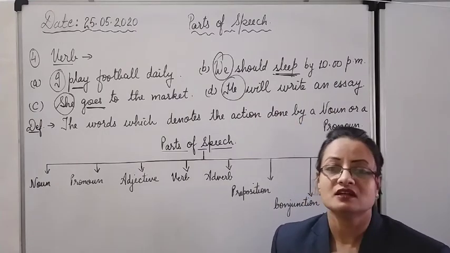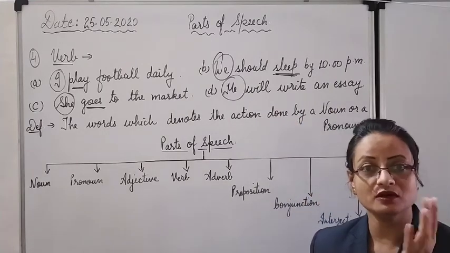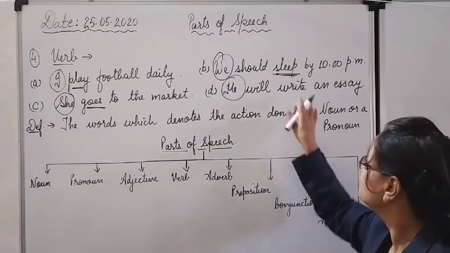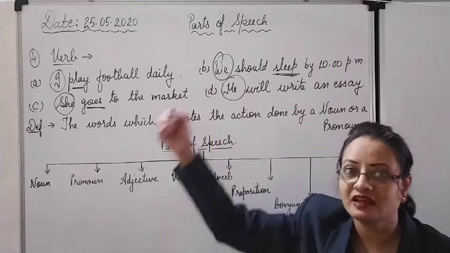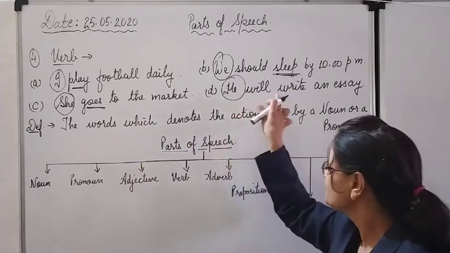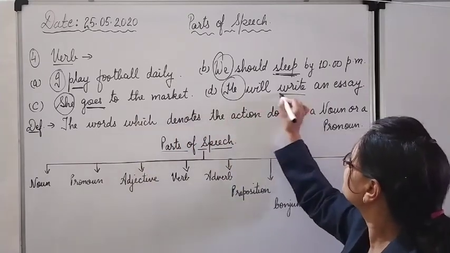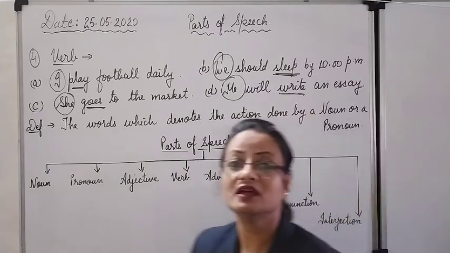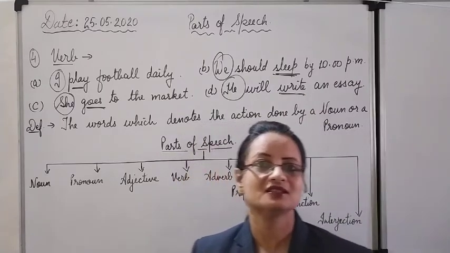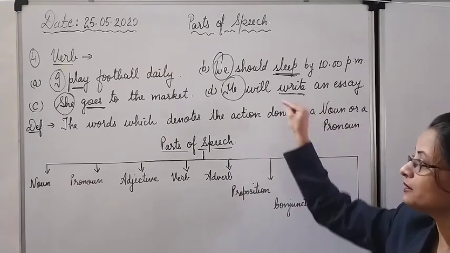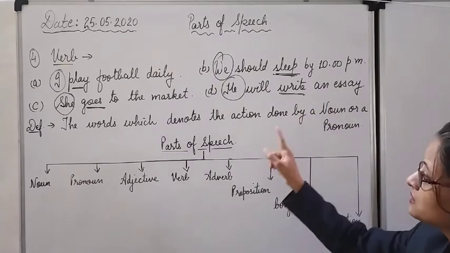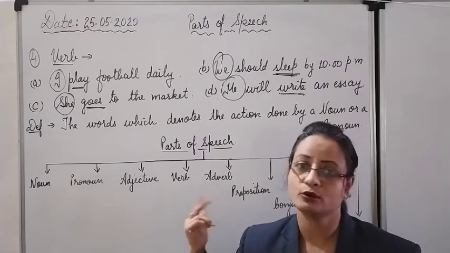Will again is another type of verb, a helping verb, a non-action verb. Here write is the main verb, the action of writing an essay. So he is doing the action of writing. Write is the main verb here. Write is the verb here, the action word, the action done by him. So here we have seen. Now we can frame our own definition.